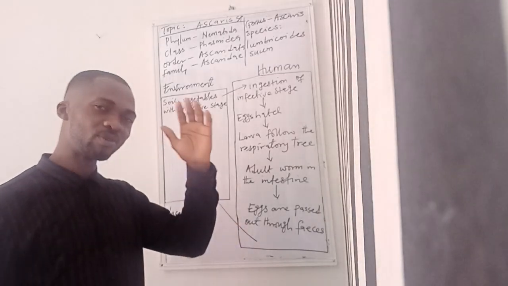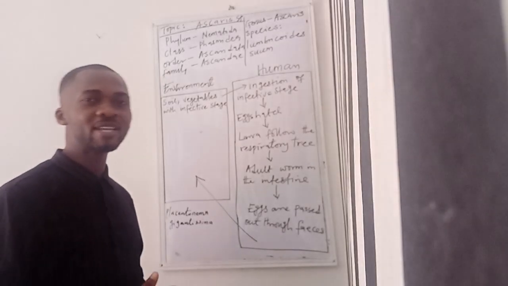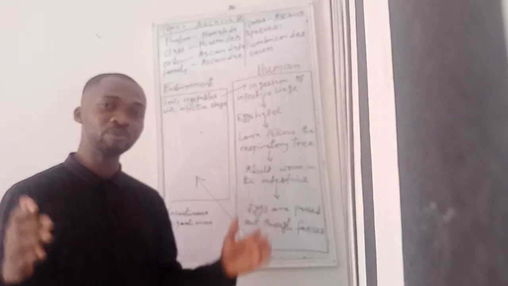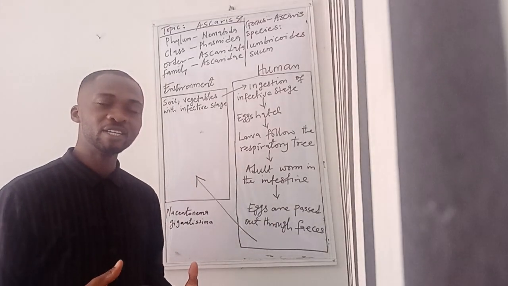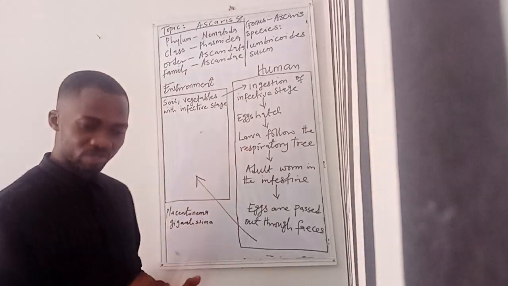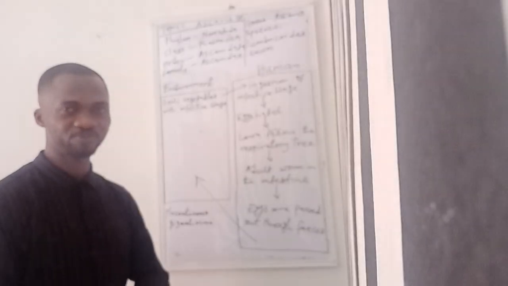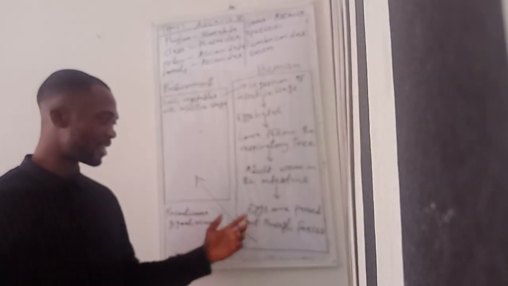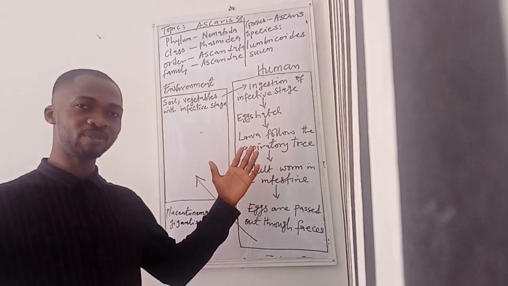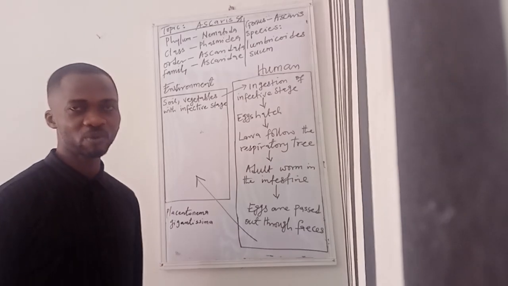Of course, the adult males and females will mate, and once they mate, they produce another set of eggs. And this set of eggs will remain in the body of the host until the next time the host defecates, and they pass out to the external environment through the feces, and the cycle continues. Simple. This is the life cycle of Ascaris lumbricoides or Ascaris suum.